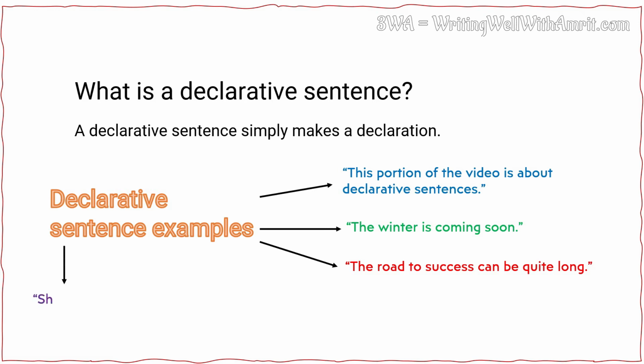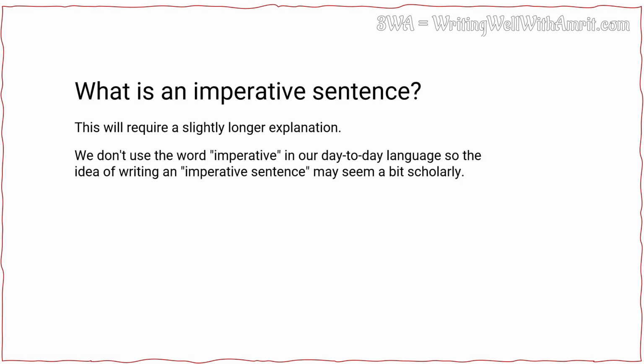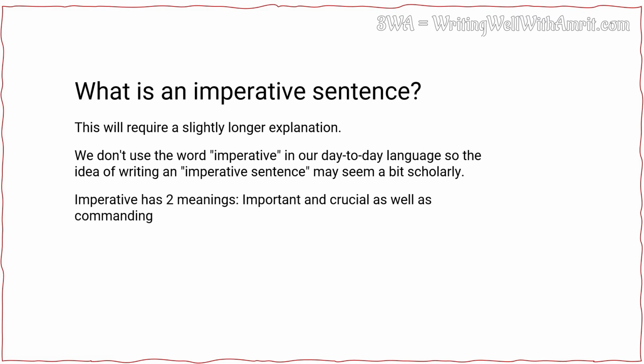Another example, she put the baby in the crib. As you see, again just plain information. These are declarative sentences. Now the imperative sentence. This will require a slightly longer explanation. We don't use the word imperative in our day-to-day language, so the idea of writing an imperative sentence may seem a bit scholarly. Imperative has 2 meanings, important and crucial, as well as commanding.